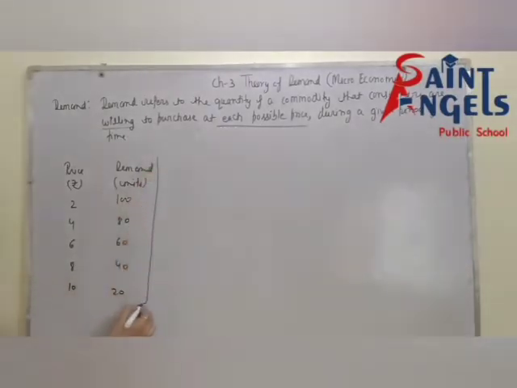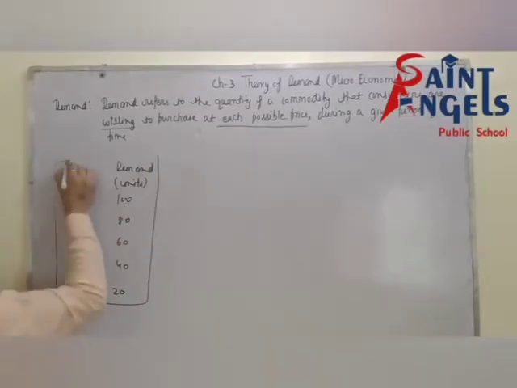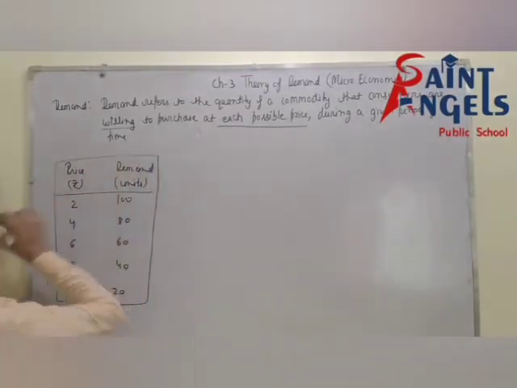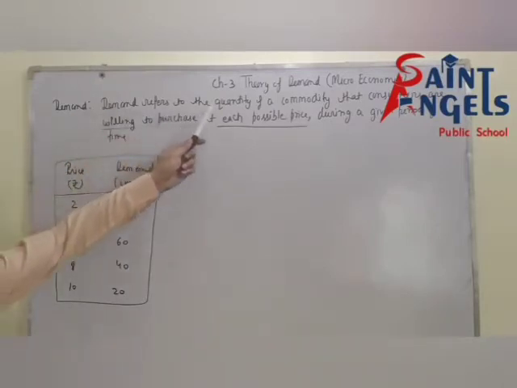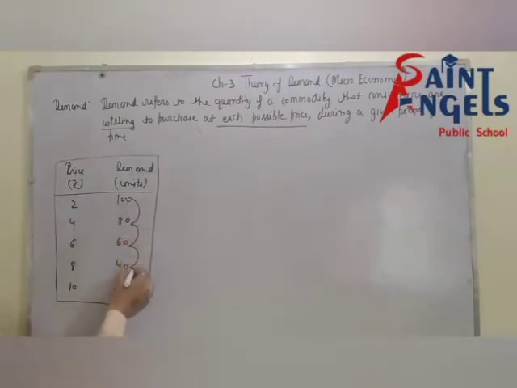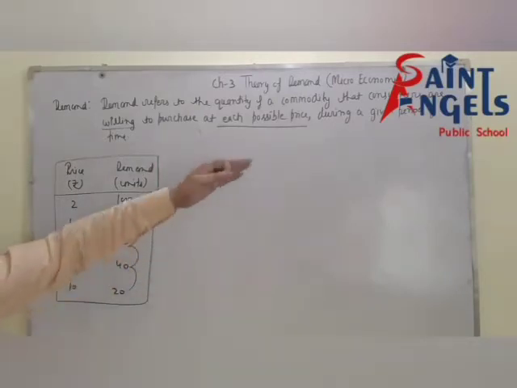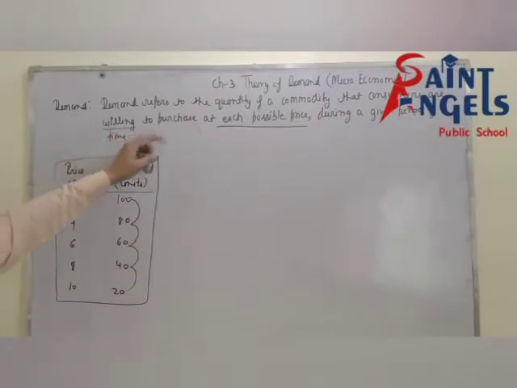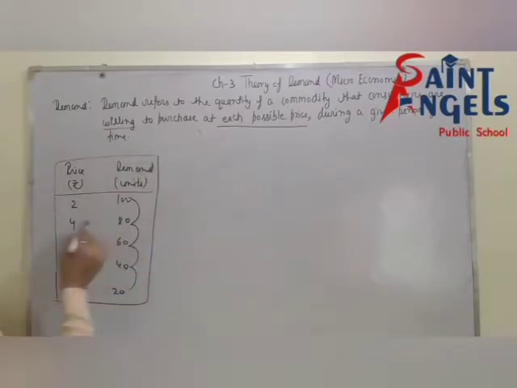Now this is the numerical example of this definition. Demand refers to the quantity of a commodity that consumers are willing to purchase at each possible price during a given period of time.